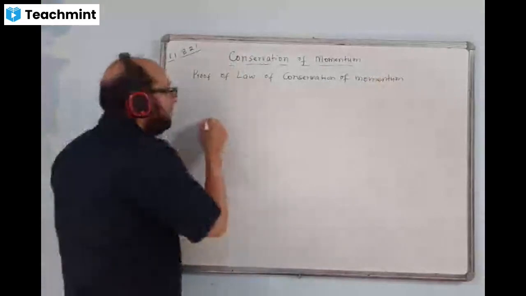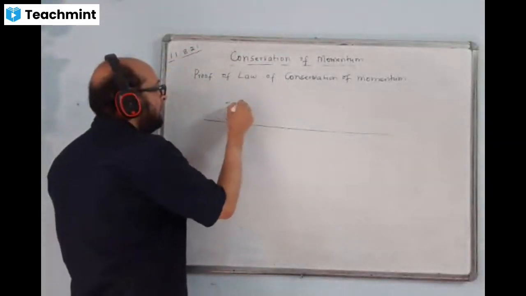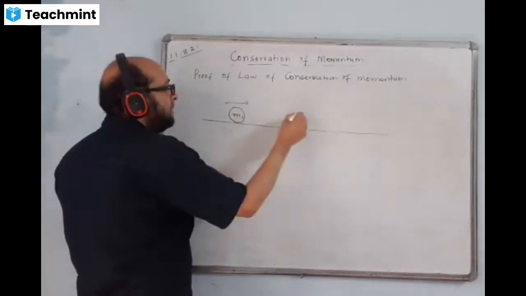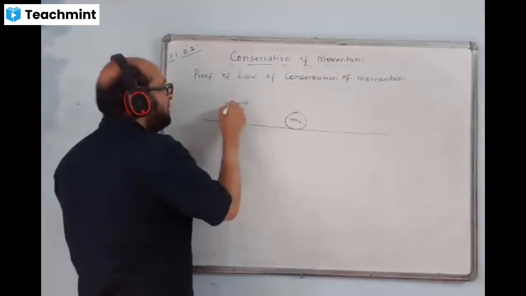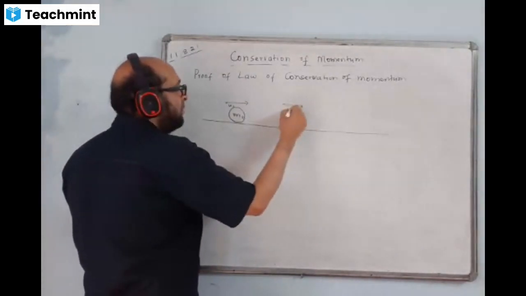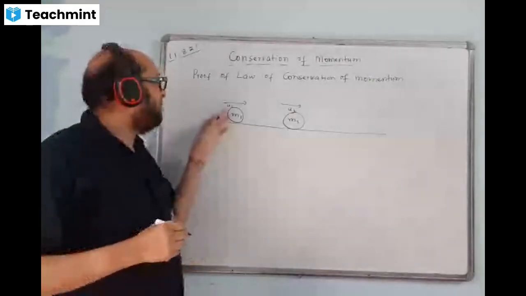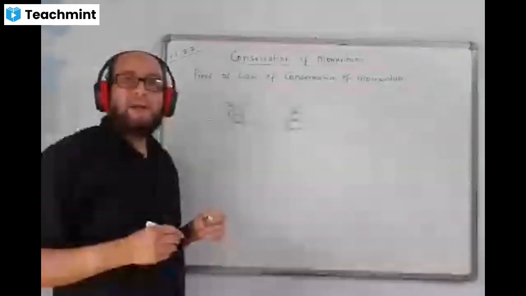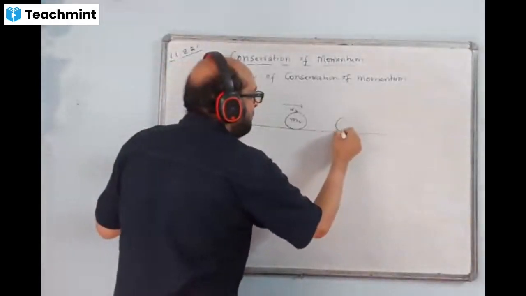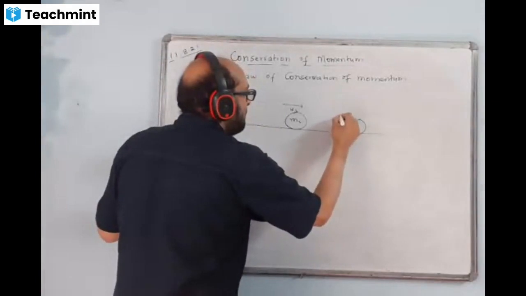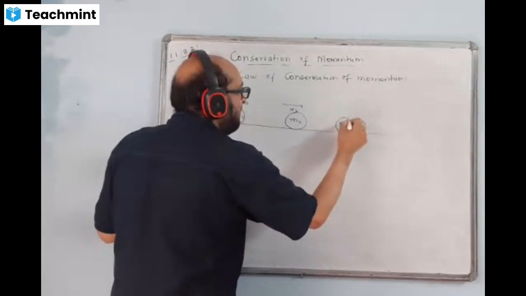For this, we'll take a body on a straight line path like this. One body is here, mass m1. There is another body here, mass m2. Initial velocity of this body is u1. Initial velocity of this body is u2. We are assuming u1 bigger than u2. At a particular place, they will collide. Here you can show collisions. M1, M2. They are colliding.